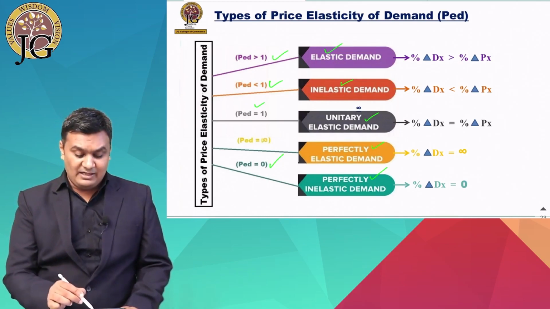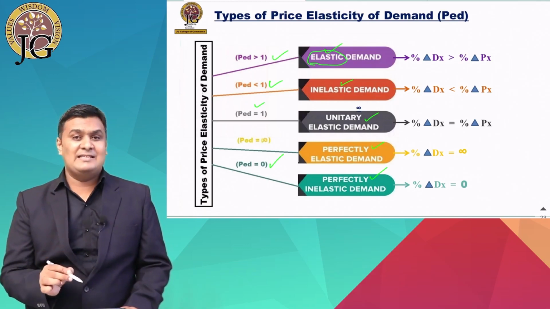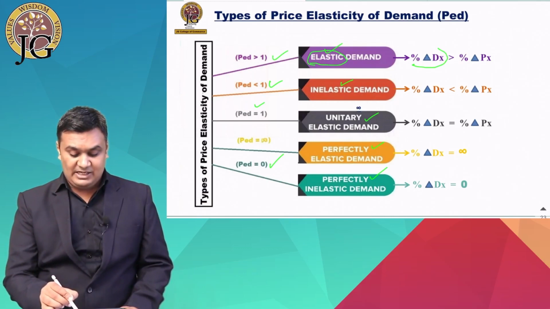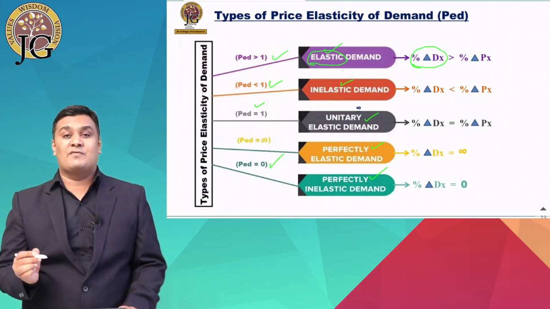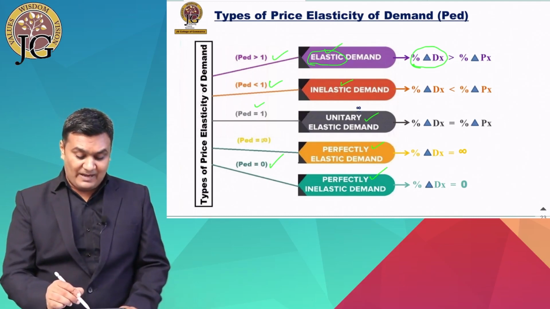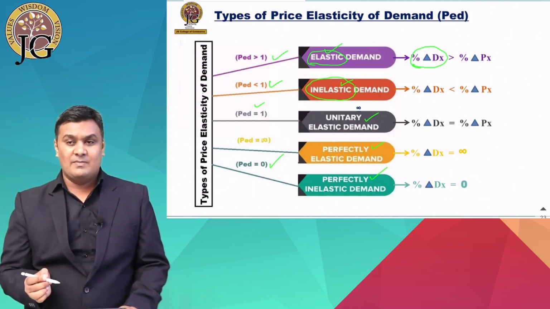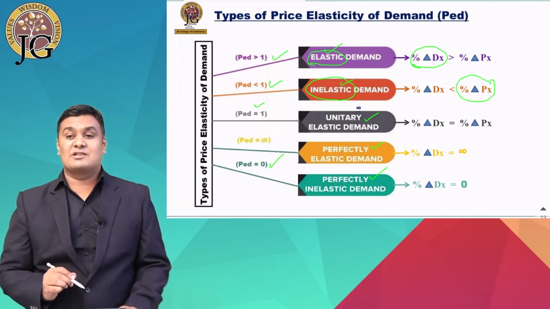Now, demand is said to be elastic when the percentage change in demand of X is greater than the percentage change in price of X. The price elasticity of demand is said to be inelastic when the percentage change in demand is less than the percentage change in price.